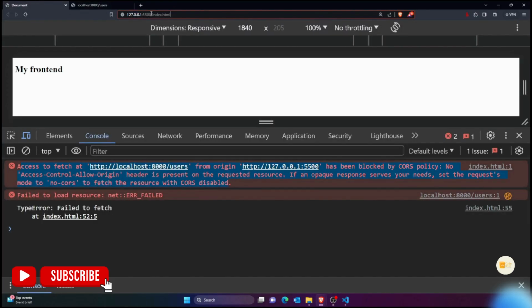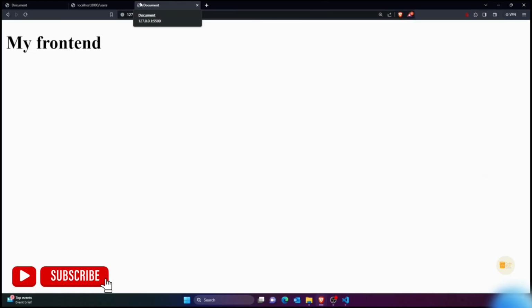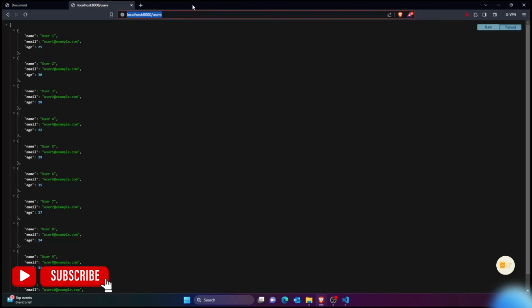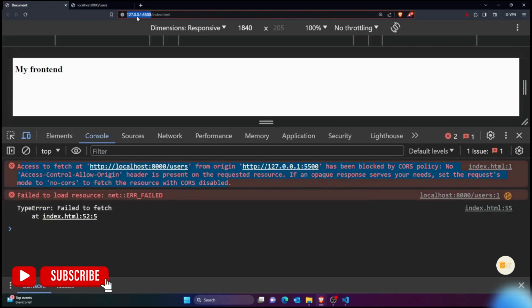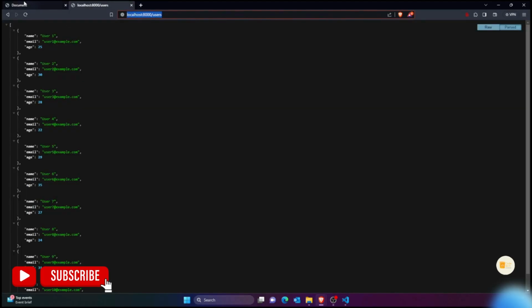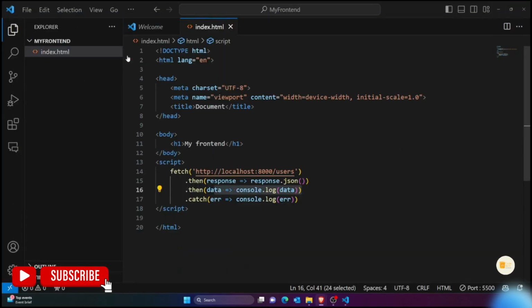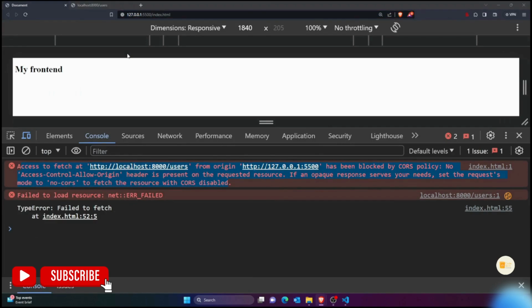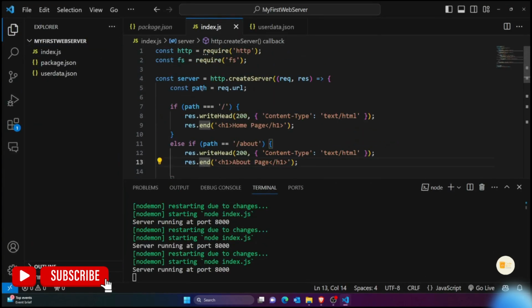So I can simply say, for example, if I just write it anywhere, if I write it here, you can see that I'm getting this. So right now my front end is fine. From my backend, for now I'm just saying any front end can access my backend. Later on we'll filter this with specific front end URLs, but right now I'm saying even if this URL changes, I can still access my backend with any URL. For that you need to use CORS. So in your backend code, guys, here you can simply use CORS.